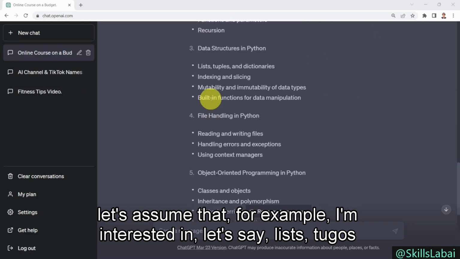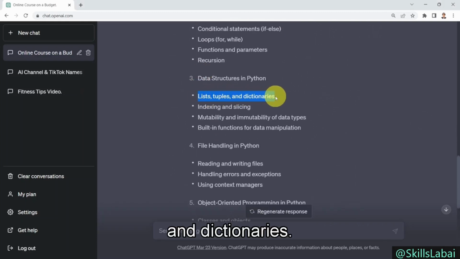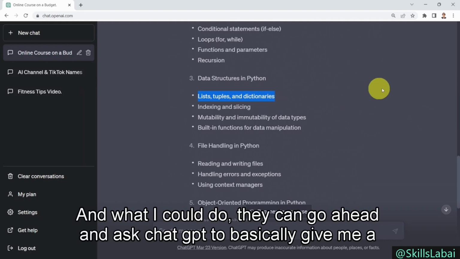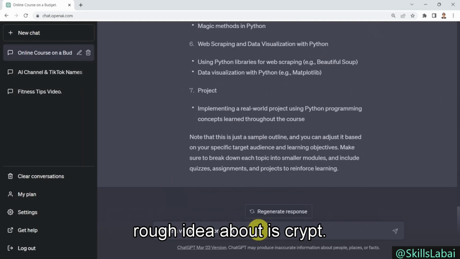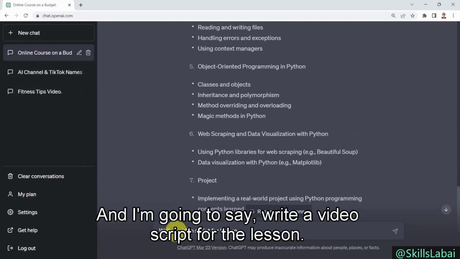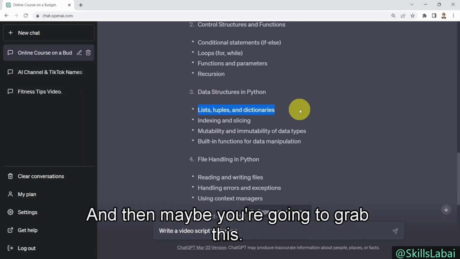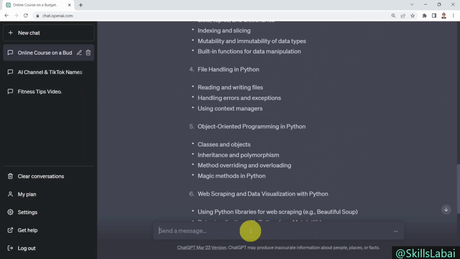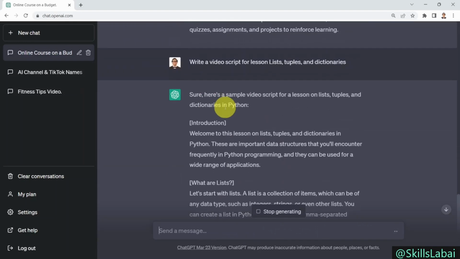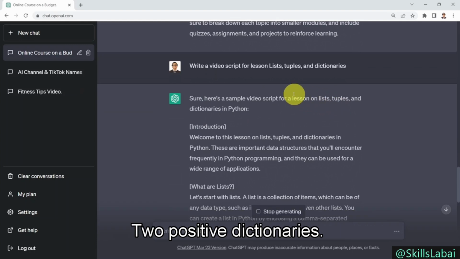Let's assume that, for example, I'm interested in lists, tuples, and dictionaries. What I could do is go ahead and ask ChatGPT to give me a rough idea about a script. I'm going to say, write a video script for a lesson, and then maybe I'm going to grab this, for example, lists, tuples, and dictionaries. Here we go. Sure, here's a sample video script for the lesson on lists, tuples, and dictionaries.